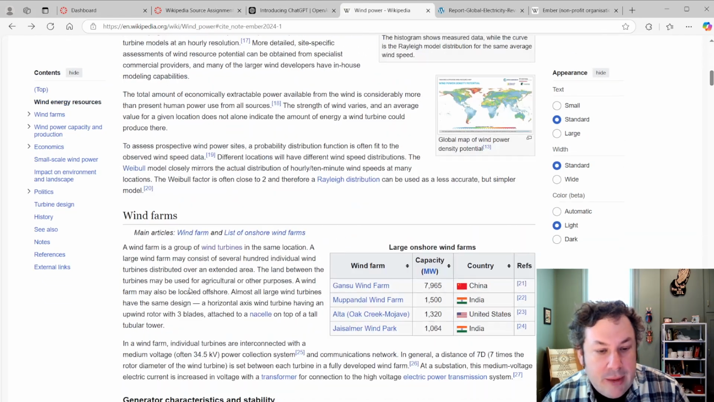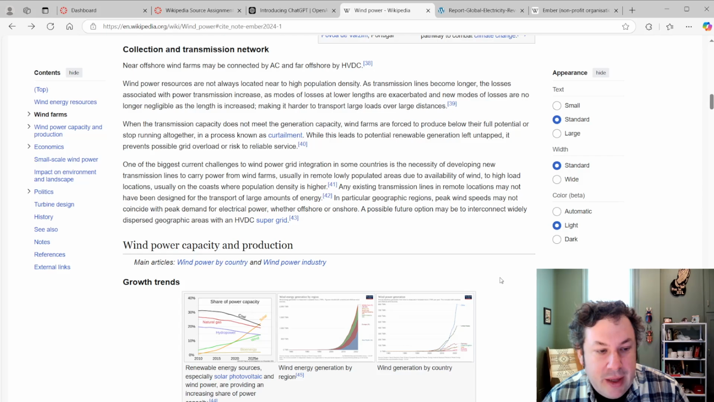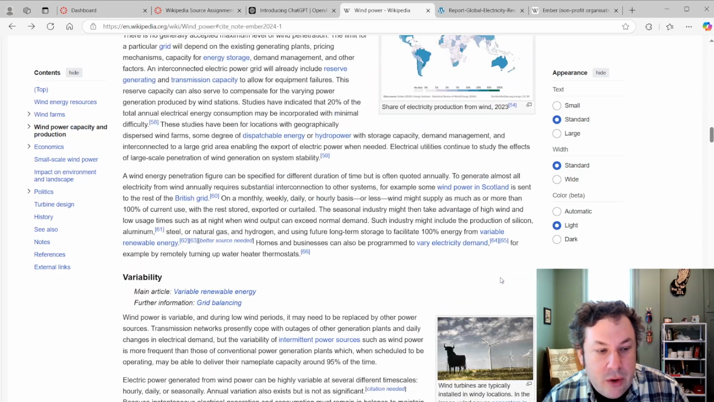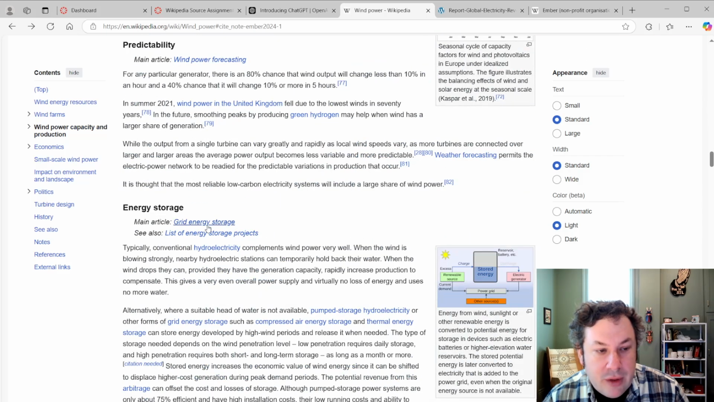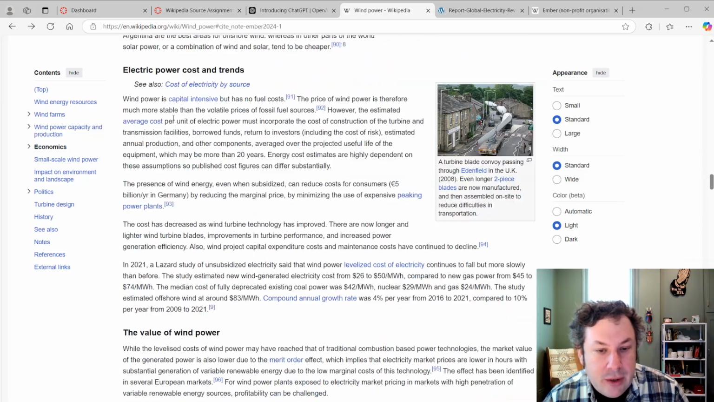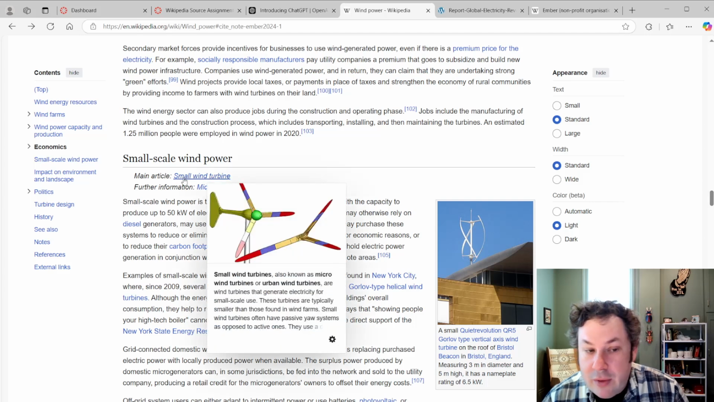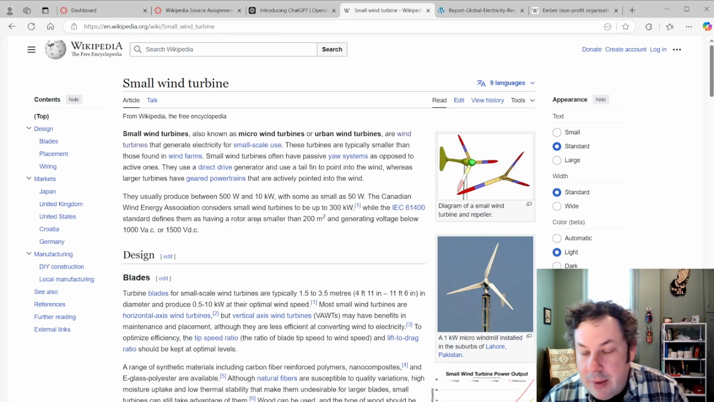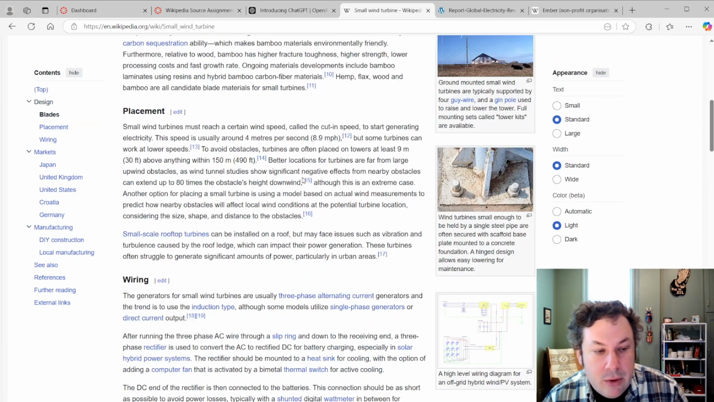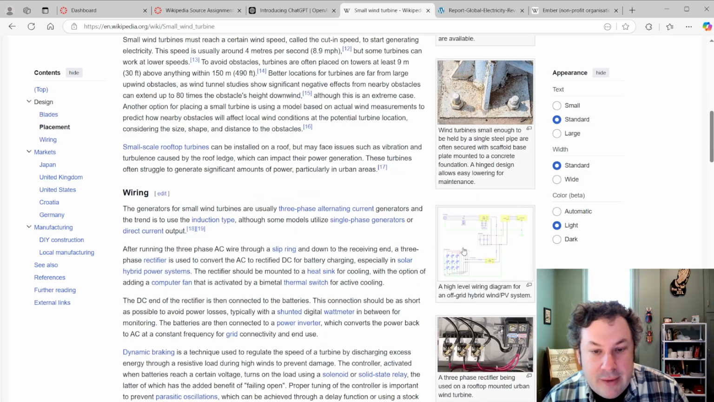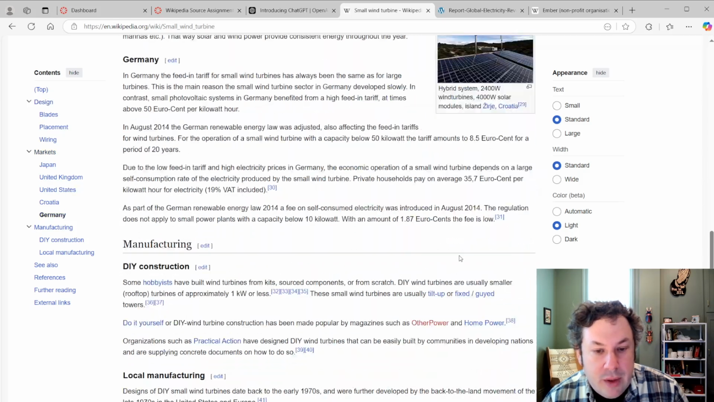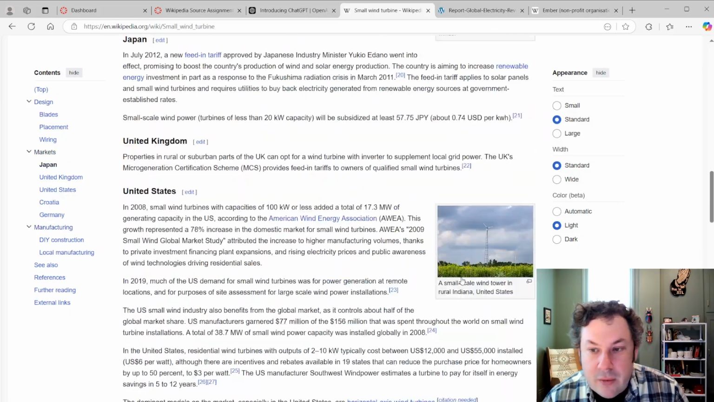The other thing that's nice about Wikipedia topics like this is you can go down here and they have all these little subcategories, right? How do they store energy? Economics, we're less interested in. For example, you might be interested in small wind turbines. So you might have the idea of little turbines for communities rather than giant ones to power grids. And it has lots of interesting things here. There's wiring diagrams, schematics, all that kind of good stuff.